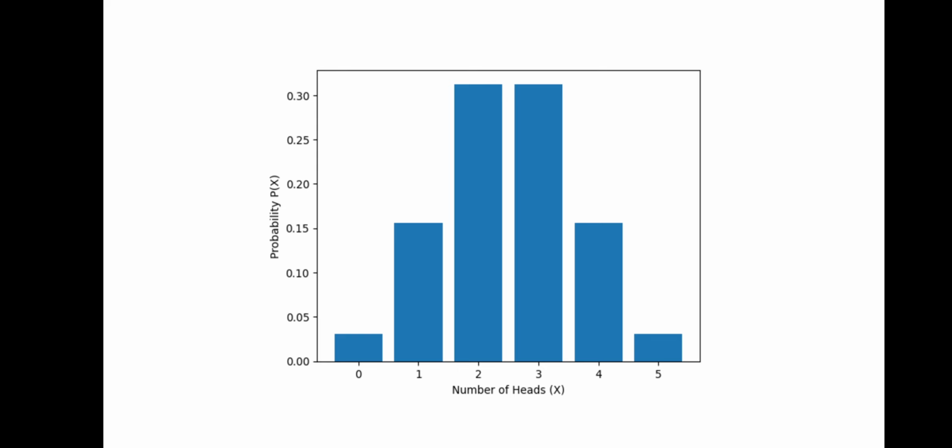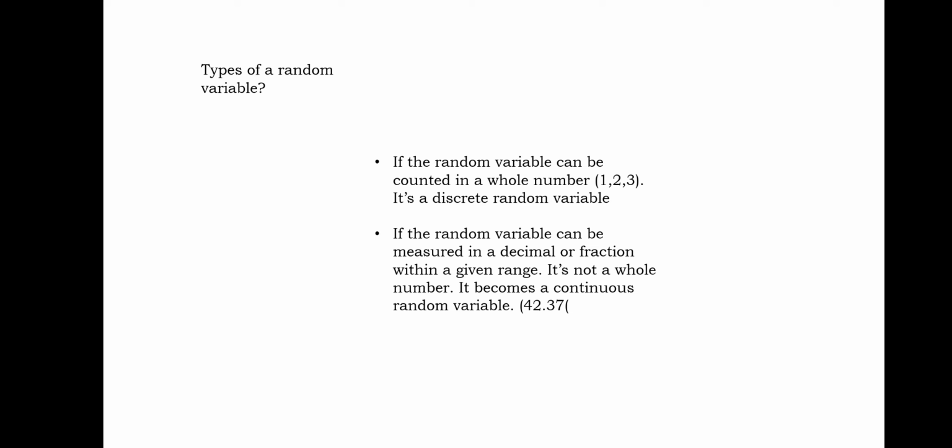And what makes him able to draw this? Yes, Andrew takes the help of random variables. So there are two types of random variables Andrew can make. If Andrew makes numbers like 0, 1, 2, 3, Andrew calls them discrete random variables. If Andrew makes variables like 42.37, 42.1, or 1.36, when Andrew has so many outcomes, he can use continuous random variables.